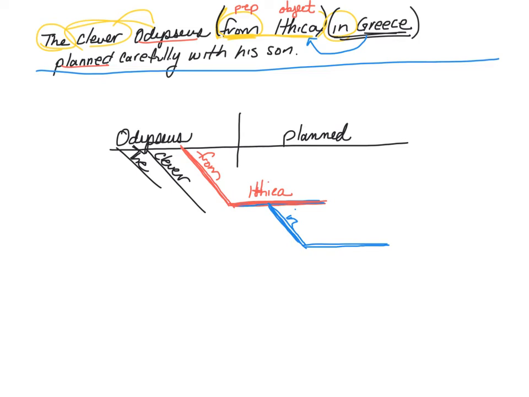Ithaca is inside. What is it inside? That's where my noun goes on the flat. It's in Greece. Okay, "planned" is already on my diagram, so I don't have to worry about that. Carefully. What is "carefully" describing? Well, it's describing how he planned. So we did that in chapter 2, no problem.